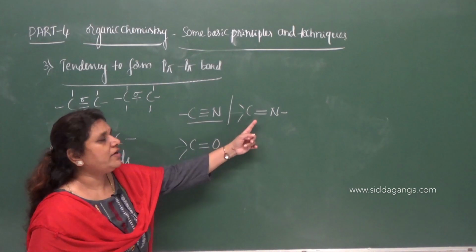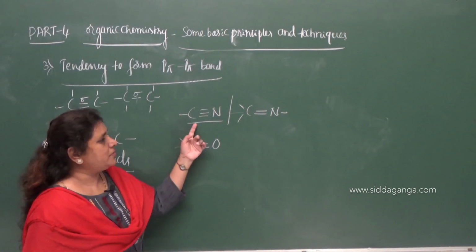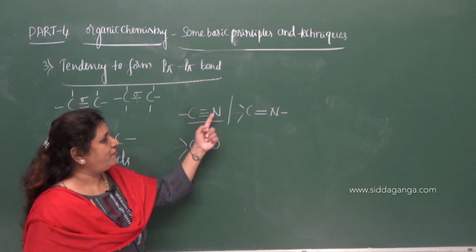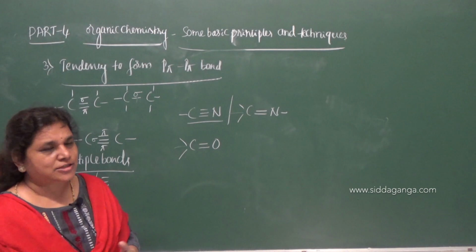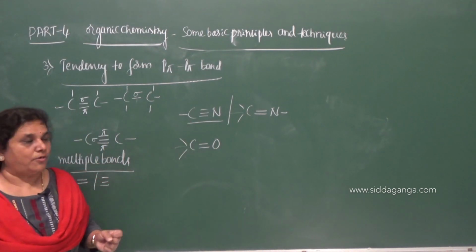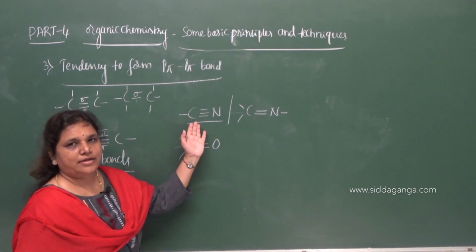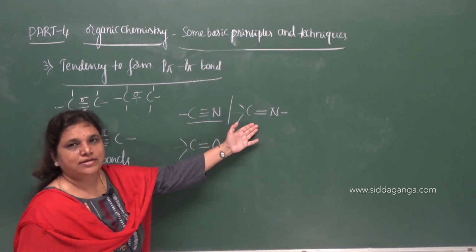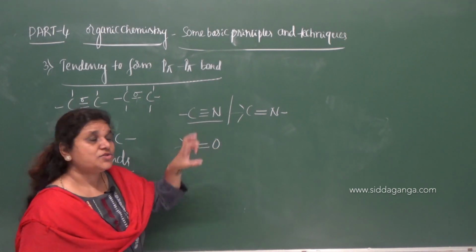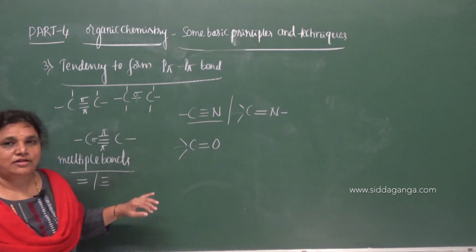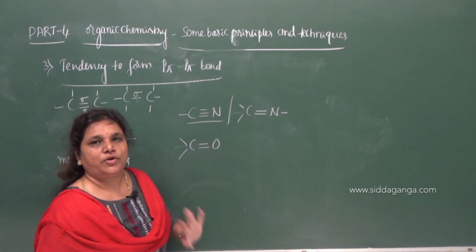In some compounds we can even find a double bond between carbon and nitrogen, and in the class of compounds called cyanides we can find a triple bond between carbon and nitrogen. So when a class of compounds is classified as cyanides, it means there must be a carbon to nitrogen triple bond. And in some compounds, imides, we can see a carbon to nitrogen double bond, and such compounds are mainly used in the manufacture of dyes.